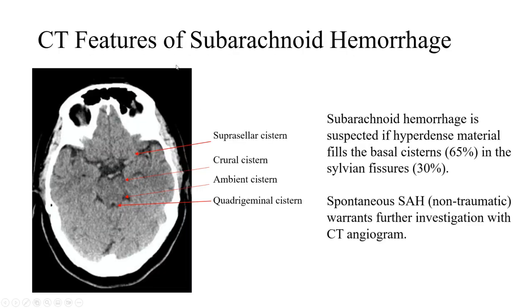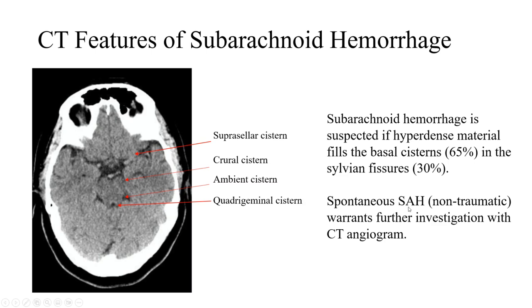Here are some CT anatomy of the basal cistern. You have the suprasellar cistern, which forms the Star of David shape. You have the crural cistern, which surrounds the midbrain and diverges out. And you have the ambient cistern, which surrounds the midbrain and converges in. And you have the quadrigeminal cistern, which forms this sort of W shape at the posterior aspect of the midbrain. And with subarachnoid hemorrhage, you can get hyperdense material within the basal cisterns or in the sylvian fissure.